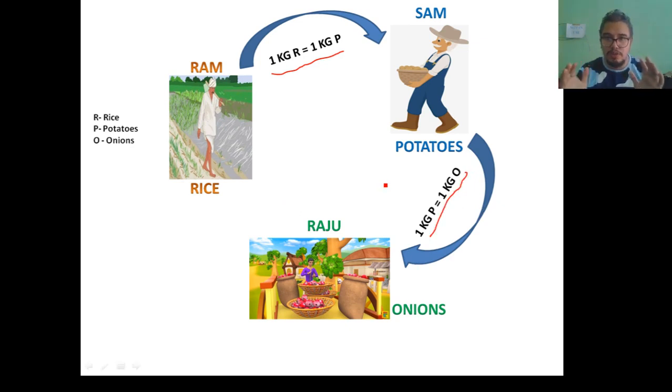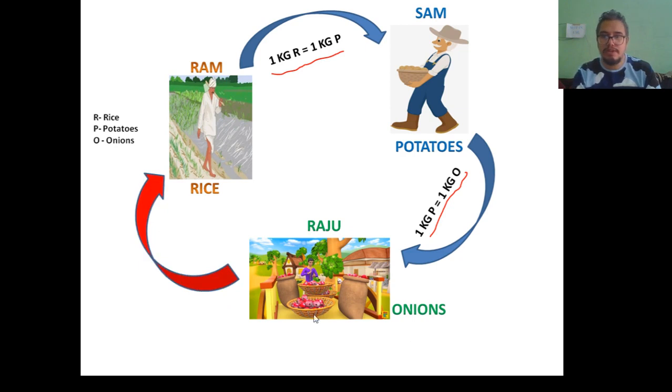So from these two exchanges, we may think that since 1 kilogram of rice is equal to 1 kilogram of potatoes, and since 1 kilogram of potatoes is equal to 1 kilogram of onions, then obviously when Raju and Ram are going to exchange their products, the exchange rate should be 1 kilogram of rice equals 1 kilogram of onions.